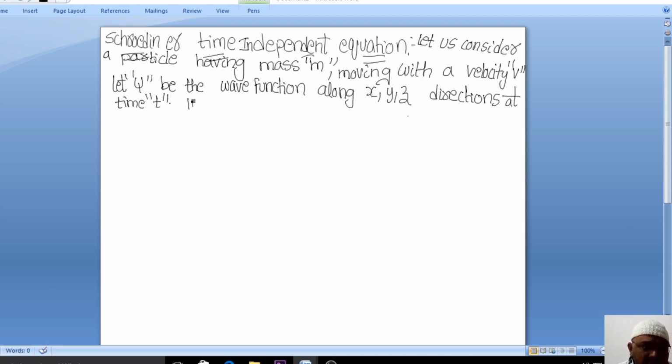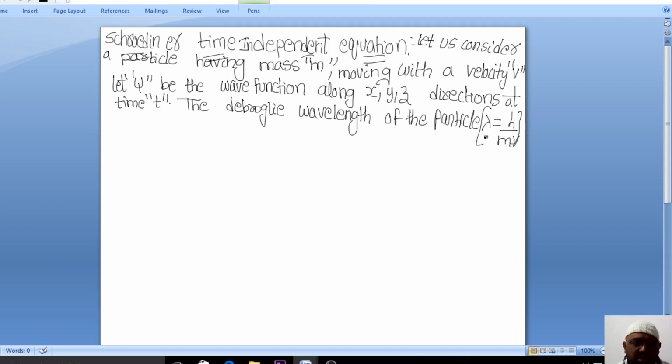The de Broglie wavelength we also derived in the last class. So what will be the de Broglie wavelength of the particle which is exhibiting as a wave? That is, lambda is equal to h by mv. This is the de Broglie wavelength of the particle. Everybody knows this, we just derived that in the last class.